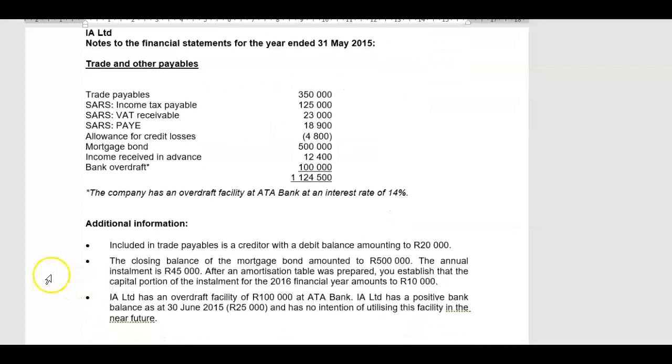Let's check the additional information. Included in the trade payables is a creditor with a debit balance of 20,000 Rand. The closing balance of the mortgage bond amounts to 500,000. The annual installment is 45,000, and after an amortization table was prepared, you established that the capital portion of the installment for the 2016 financial year amounts to 10,000 Rand.